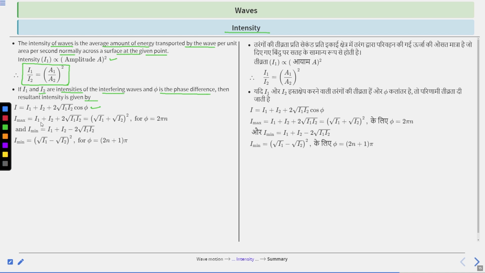So I max is equal to I1 plus I2 plus 2 under root I1 I2, which is equal to under root I1 plus under root I2 whole square, converting it into the form of a whole square, for phi equal to 2 pi n. And I minimum is I1 plus I2 minus 2 under root I1 I2. So this is for I minimum: under root I1 minus under root I2 whole square for phi equal to (2n plus 1) pi. Clear? So this is for intensity I max and I minimum. Clear?